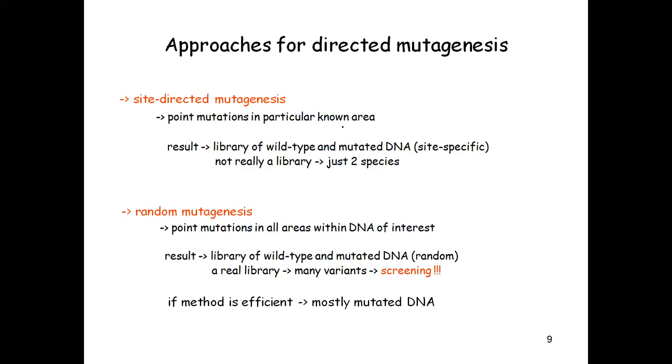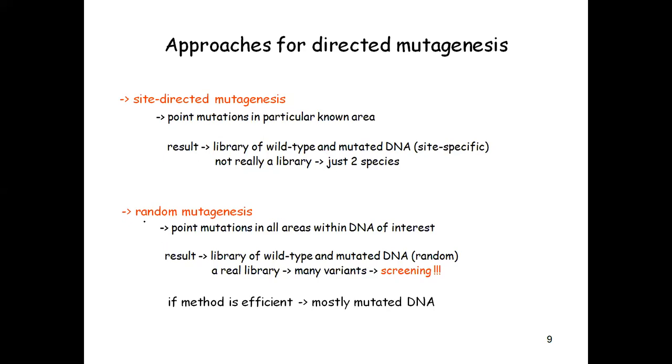And what will happen if we carry out site-directed mutagenesis? The library of wild type and mutated DNA will be obtained. And it is not just a library, because we will get only two kinds of different proteins. So this is not a library really, it is just that we are getting two different kinds of protein molecules.